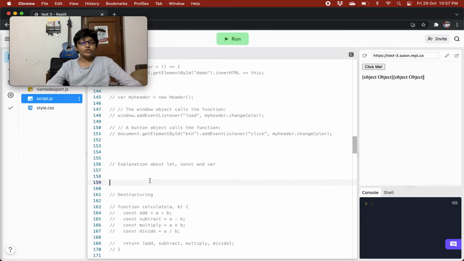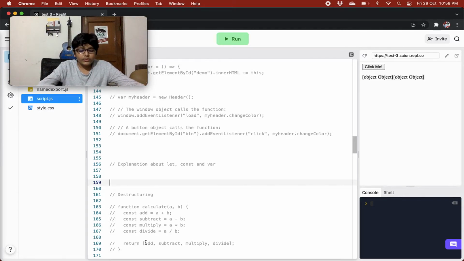And then we have const also, that is basically used to define constants, right? This keyword also has block scope, function scope, and global scope. But there's one misleading thing about const, right? So what happens when you create a const variable? For example, you have created a constant x, and its value is an array.